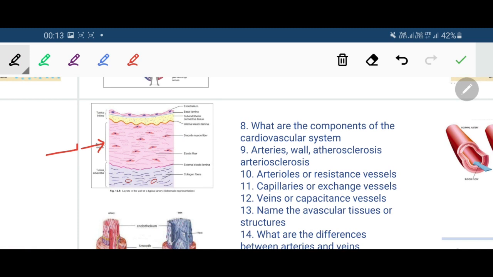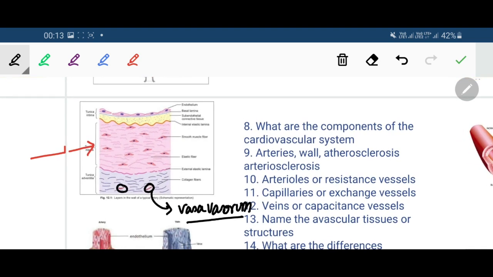In the tunica adventitia layer, there are small arteries. So smaller arteries are present in the tunica adventitia of the wall of large arteries. These smaller arteries are called vasa vasorum. The literal meaning of vasa vasorum is artery of the arteries.